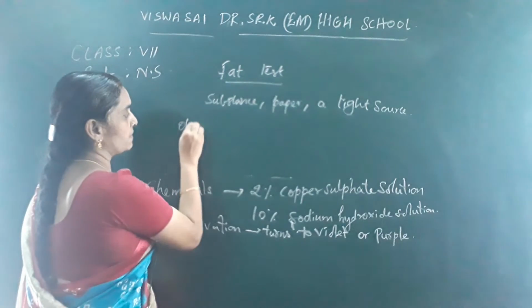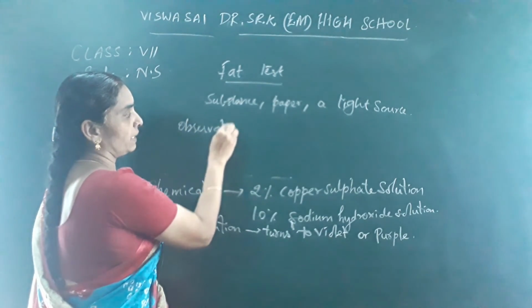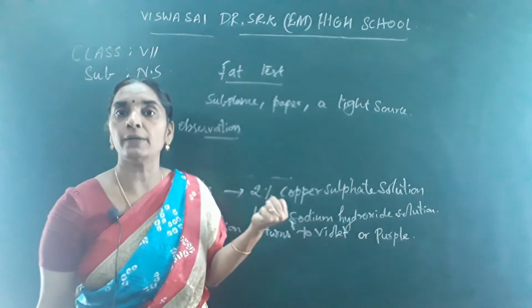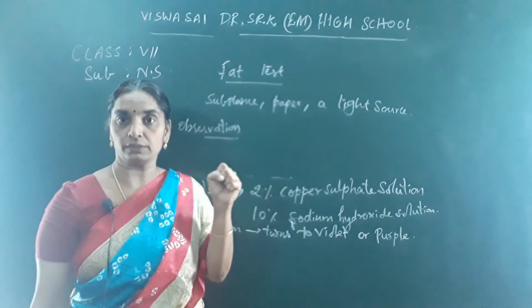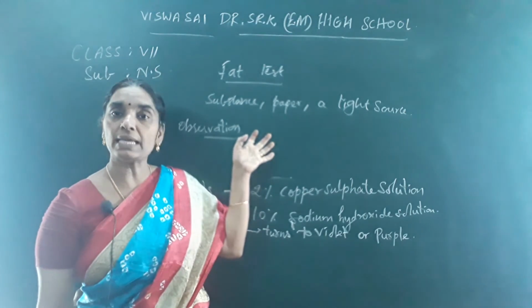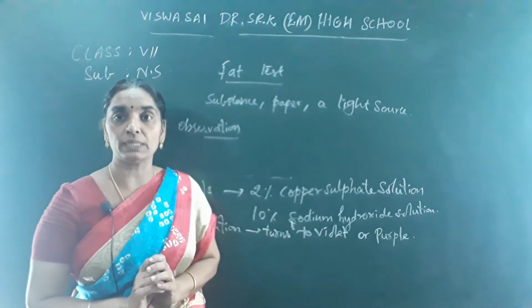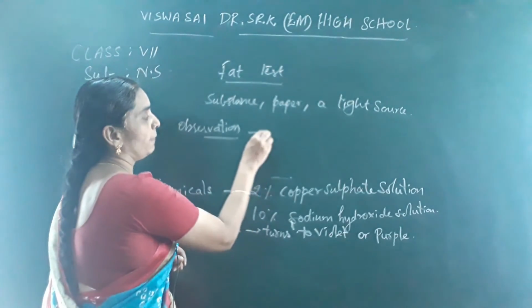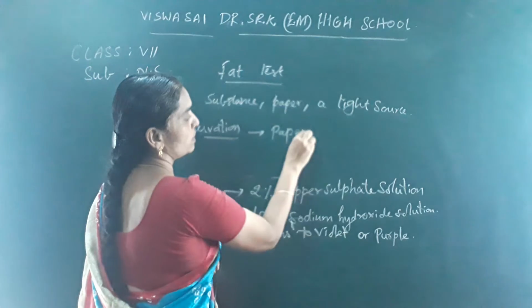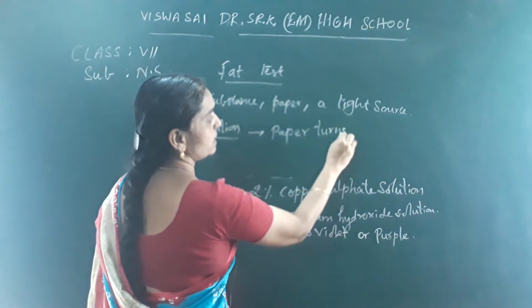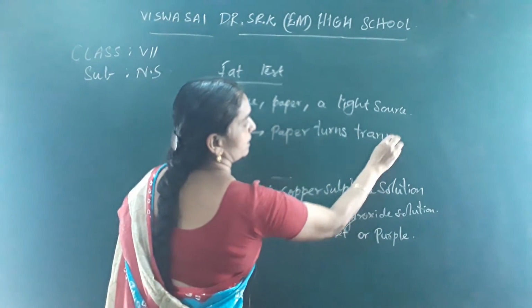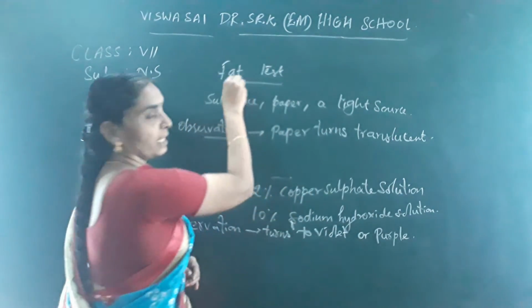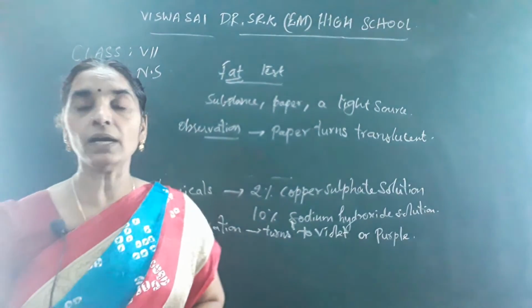So what is your observation in the fat test? The paper turns translucent. If you keep the substance to be tested over the paper and squash it, then remove the paper and keep it plain over the table and see against the light source, you can see that the paper turns translucent. This proves that the substance contains fats in it. Okay, that is the test for fats.